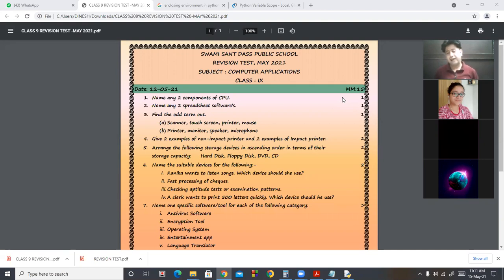Then encryption and decryption softwares. Examples in the case of disk, file, or folder management: Free Commander, Explorer++, Pathfinder. So these are the different disk, file, folder management software.